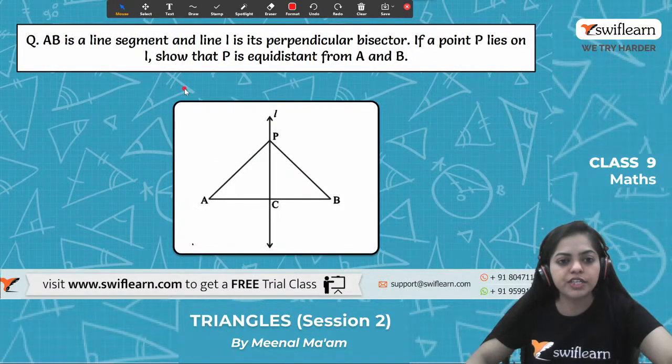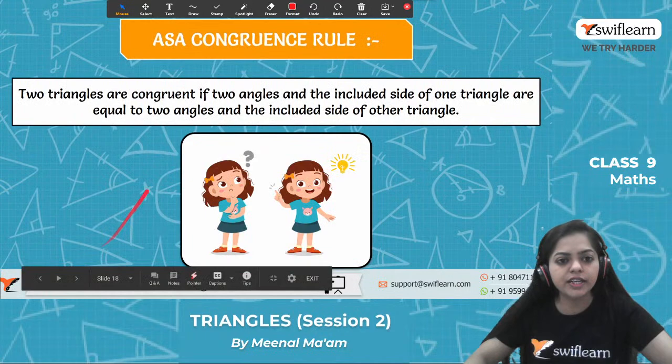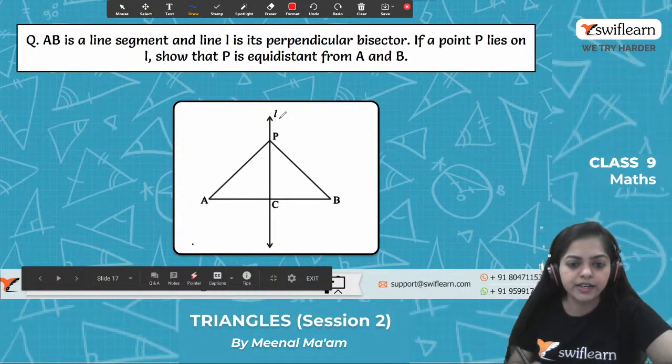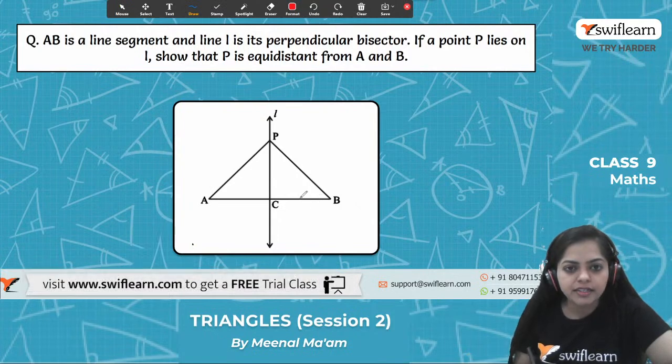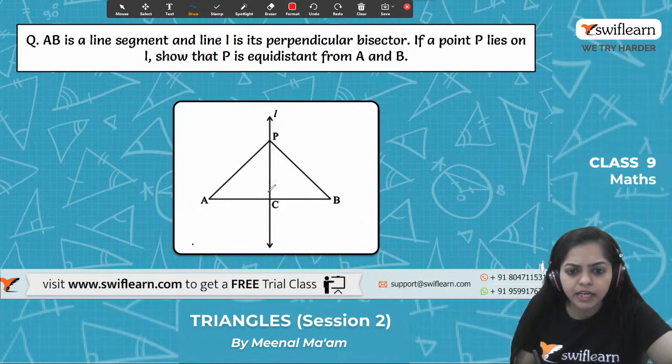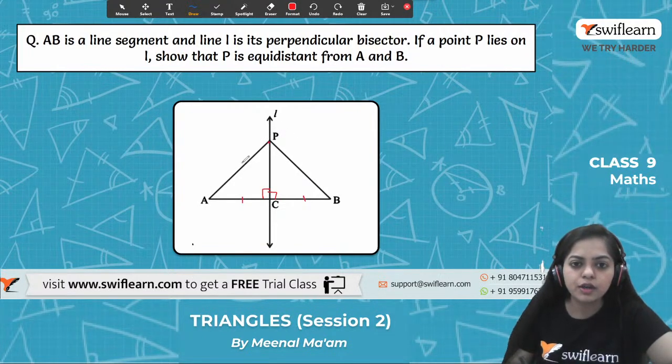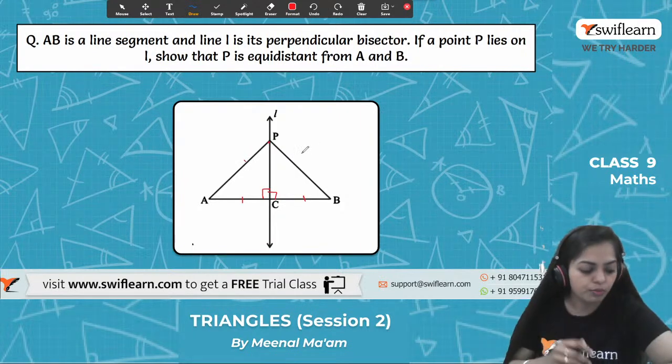Now, what is given in this question? Let's have a look. First, read this question together. AB is a line segment and line L is its perpendicular bisector. Perpendicular bisector means it makes an angle of 90 degrees. Here, this angle and this angle are 90 degrees. And bisector means it bisects the line, meaning AC equals CB. And if a point P lies on the line L, we have to show that P is equidistant from A and B. That is, we have to show that PA equals PB.